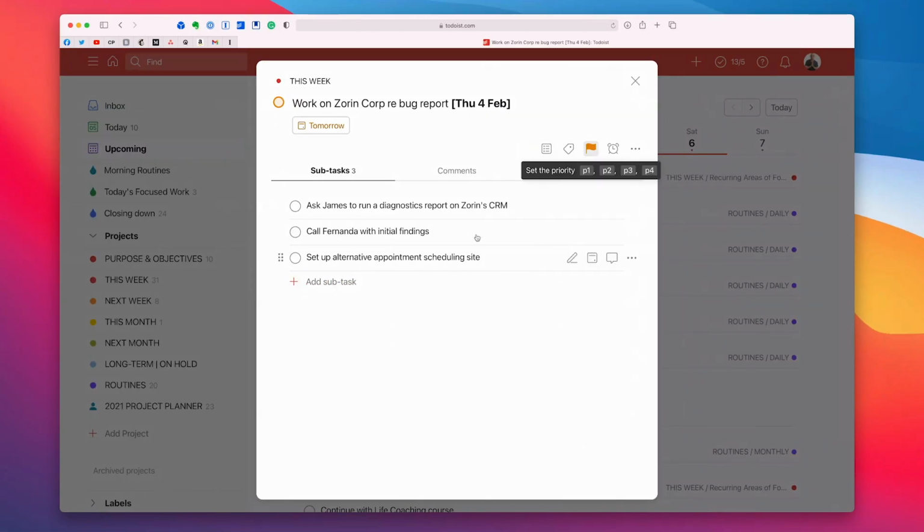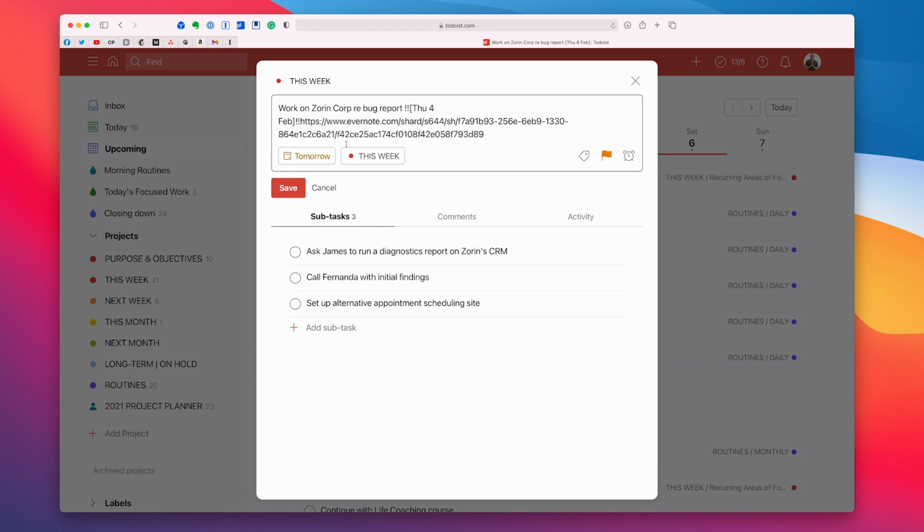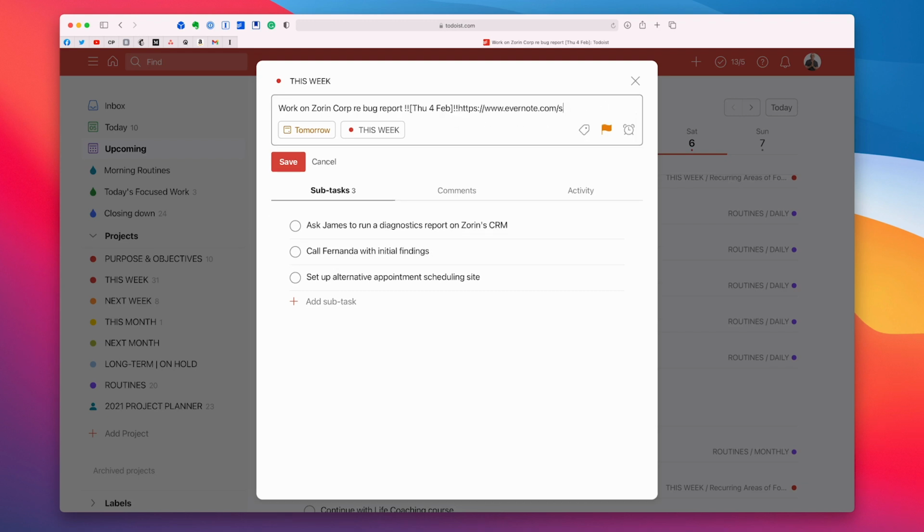Evernote link is copied. And then what I can do here is I can go into here. I can type Command V. So I'm going to paste the, oops, wrong place. Let's just remove that. Sorry, I got the wrong place. Then just click. There we go. Remove that. Oh, this is an issue I have when working on the web with Todoist. I have to do it the hard way. So let's just remove that link. It's a very, very long link.